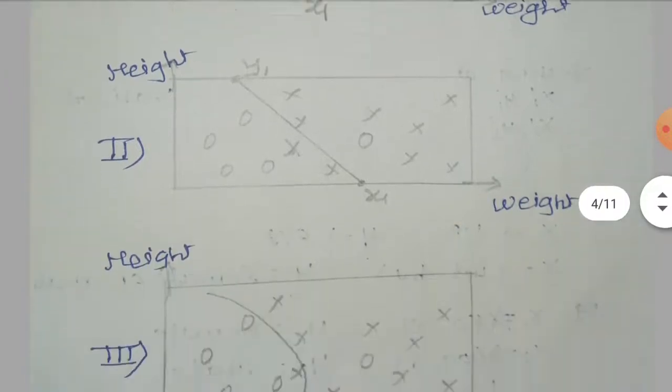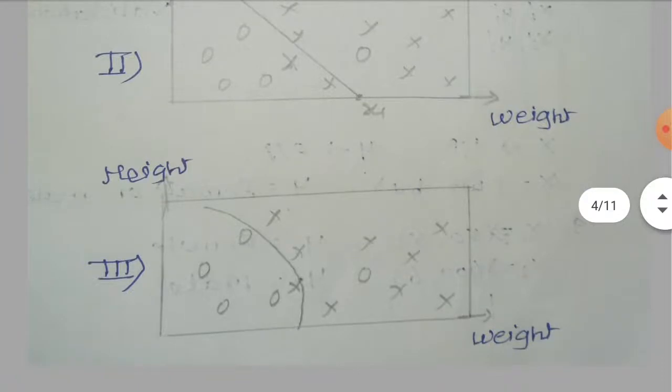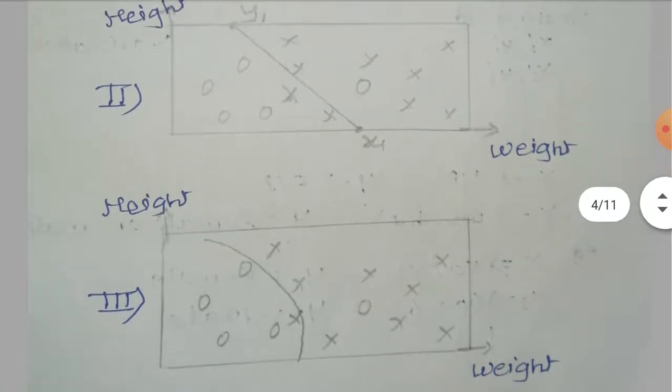Now can we do better than this second one to minimize the error? Yes, we can. If I draw this kind of curve, again the error is reduced. In the previous one, 3 points are wrongly classified, whereas in the third case only 2 points are wrongly classified: one male is considered as female and one female is considered as male.